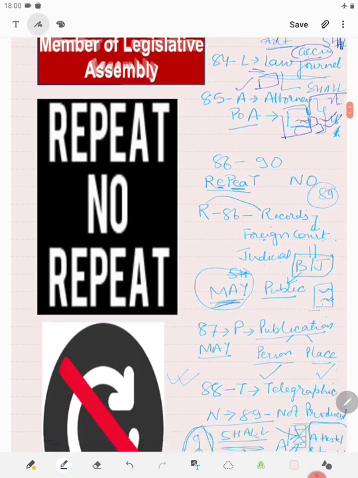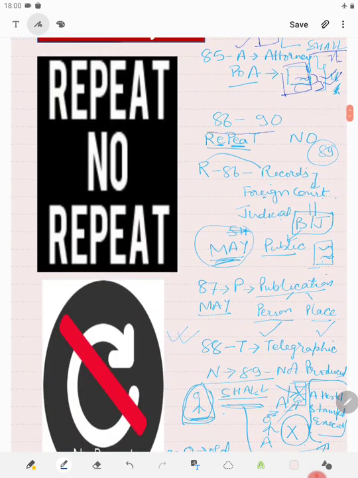Then we saw there is may presumption from 86 to 90, which is "repeat no". R stands for record of foreign court. So if a certified copy is produced regarding record of foreign court and it has been signed and properly sealed, then the court may presume it to be genuine. Then P stands for publication. If there is any publication of book, map or chart, and it is mentioned that so and so person has published it at so and so place at so and so time, then regarding these person, place and time, the court may presume.